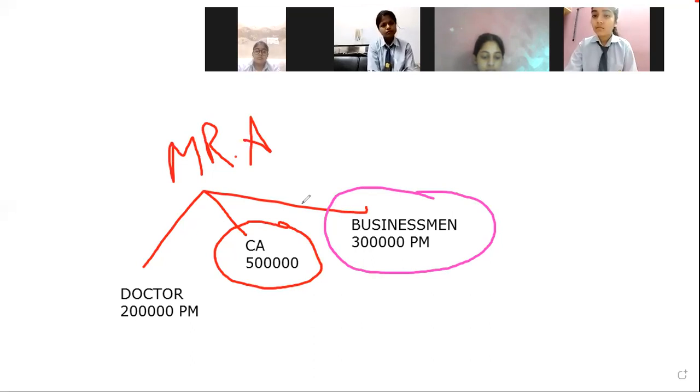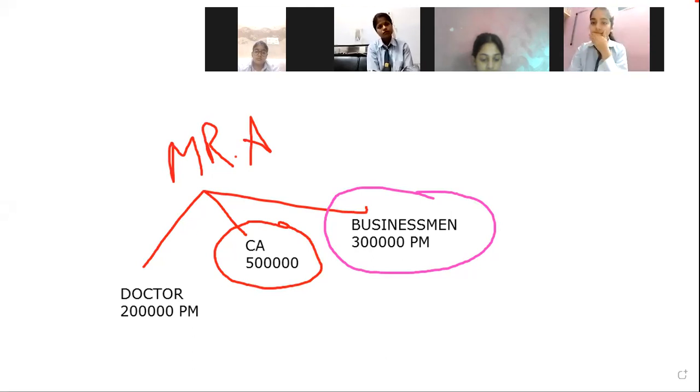Sir, CA. Yes, CA will be the opportunity cost for working as a businessman. And the reason is, of course, very clear. Because by being a businessman, you are earning 3 lakh per month. But now if you have selected being a businessman, what have you lost? The next best alternative, that is being a CA. If you had not become a businessman, what was the next best? CA was, and earning 5 lakh. So you have lost being CA. Okay, so the opportunity cost of working as a businessman is the CA with 5 lakh rupees.